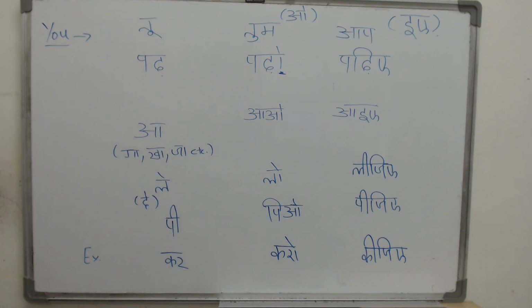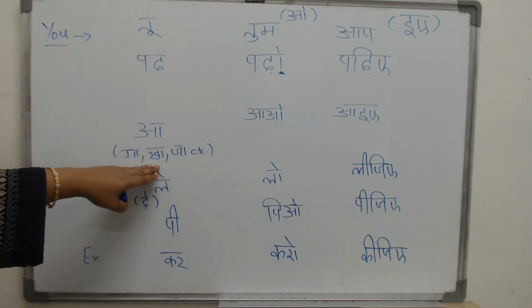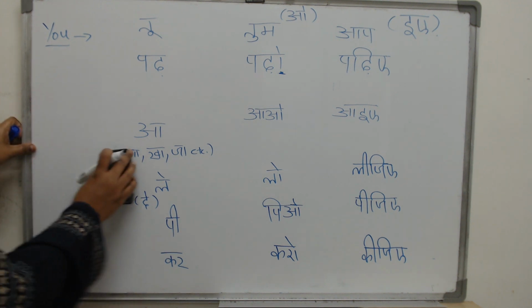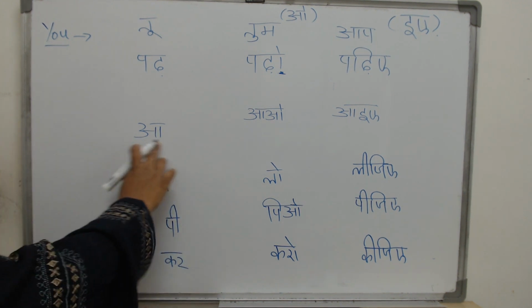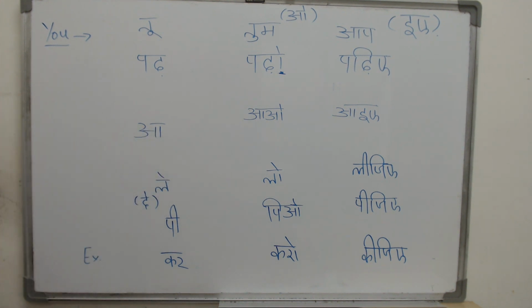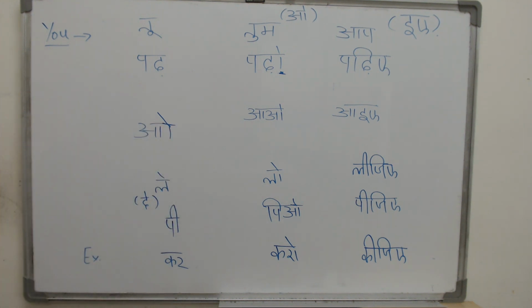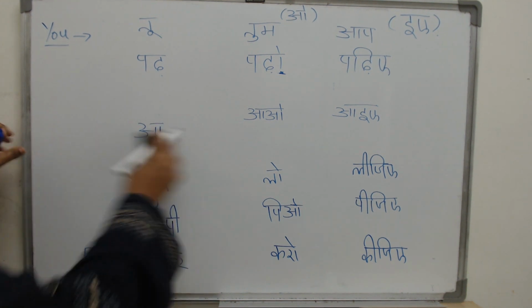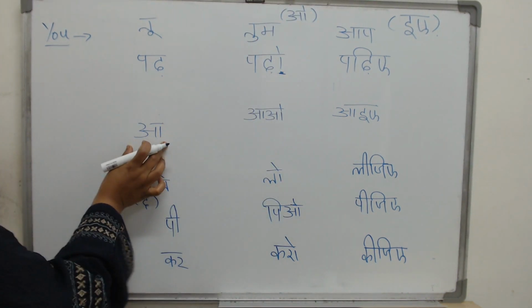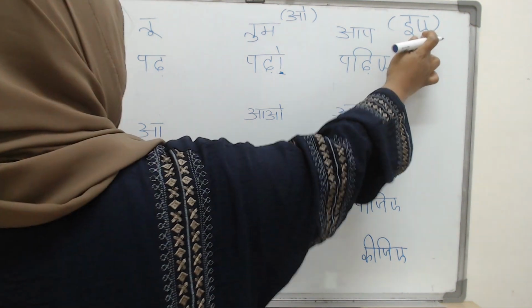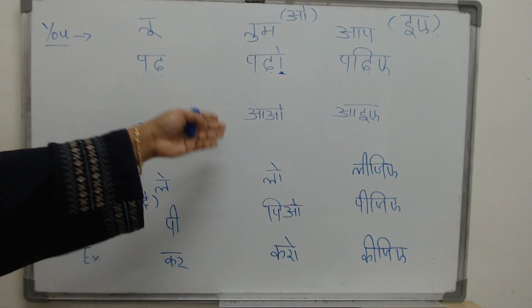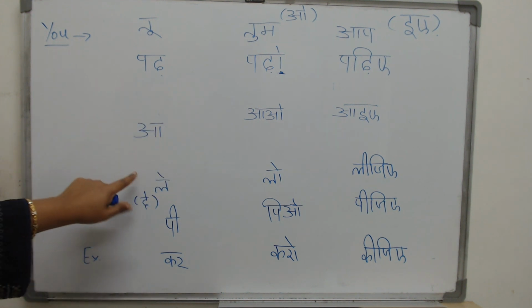Now we go on to the verbs which end with a swar, with a vowel, an a, e, o sound. First we have aa, which means come, ga, which means sing, kha, eat, ja, go. So how will they change? You already have a word which ends with a matra. It ends with an aa sound. So you cannot put another o symbol to it. How will you even read it? So what do you do? You write this whole thing as it is. Aao, aaiye. And the same with kha. Khao, khaiye, jao, jaiye.